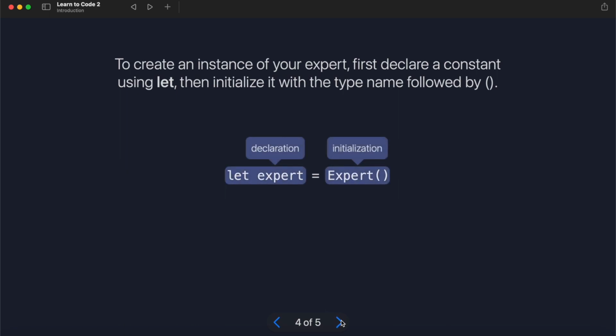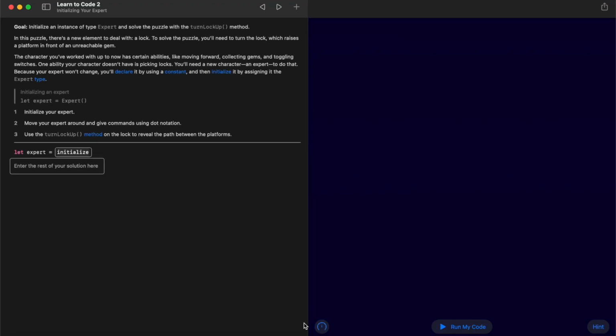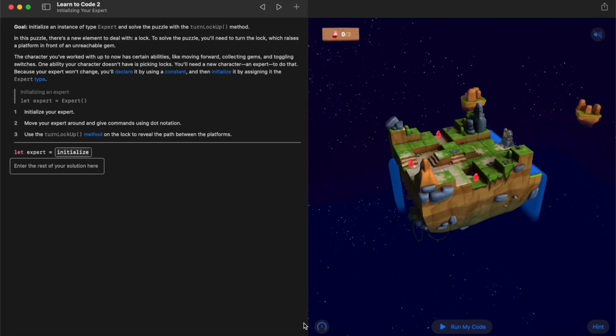So in order to create that, we first declare a constant using let, which it shows here, and then initialize it with the name of the type. Okay, so we are initializing an instance of expert. Now that we've done that, we can then use dot notation to use the methods that it has, like turn lock up. So let's start coding, and hopefully this will all start to make a little bit more sense as we do.